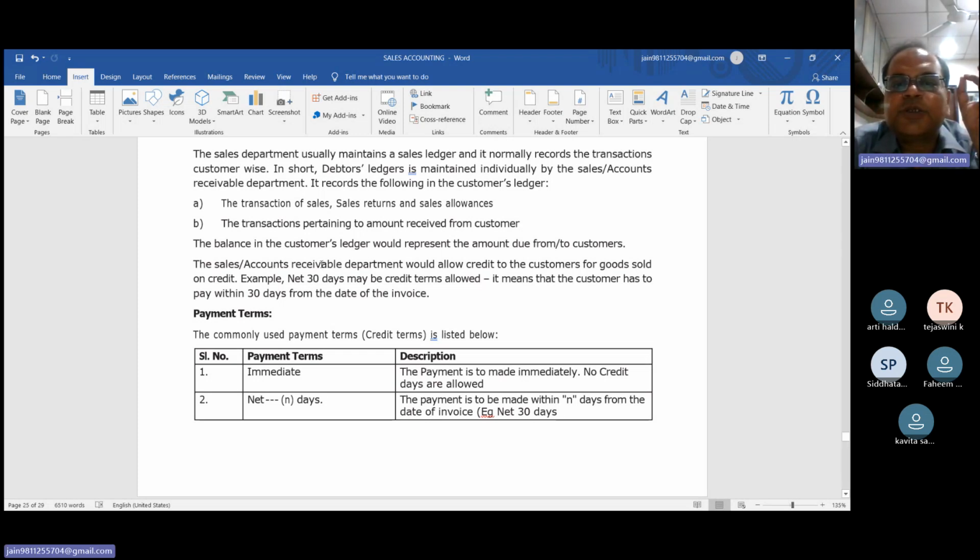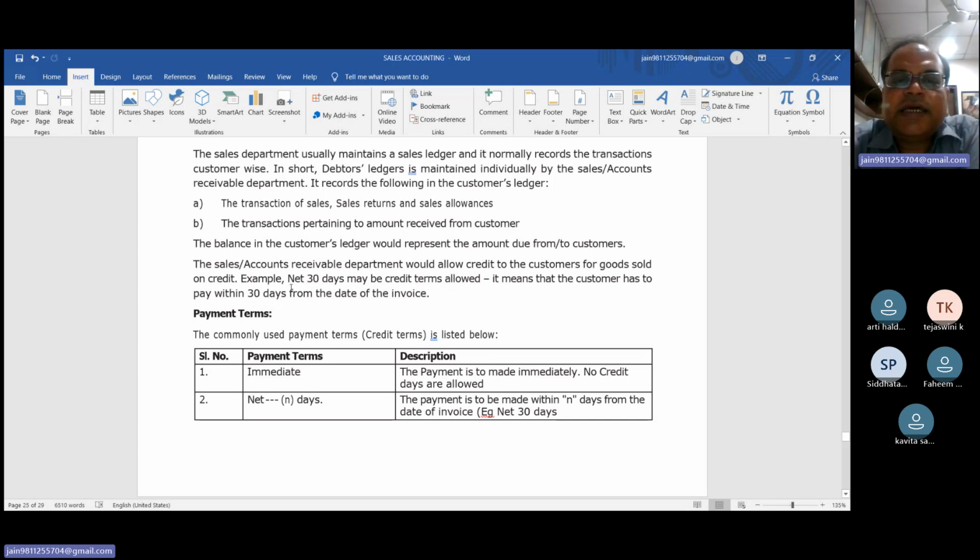The balance in the customer ledger would represent the amount due from or to the customer. We have already discussed this in the chapter on ledger. We will prepare the ledger of each and every element which is covered in the general journal. So in this chapter, we have to prepare all the debtor ledgers, all the account receivable ledgers. After the ledger posting, the next step is the closing of the ledger. Then we will calculate the closing balance, and the closing balance we have to transfer to the balance sheet.